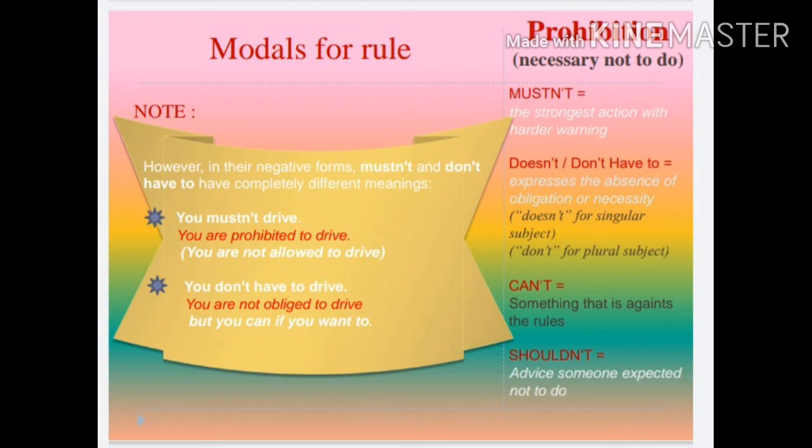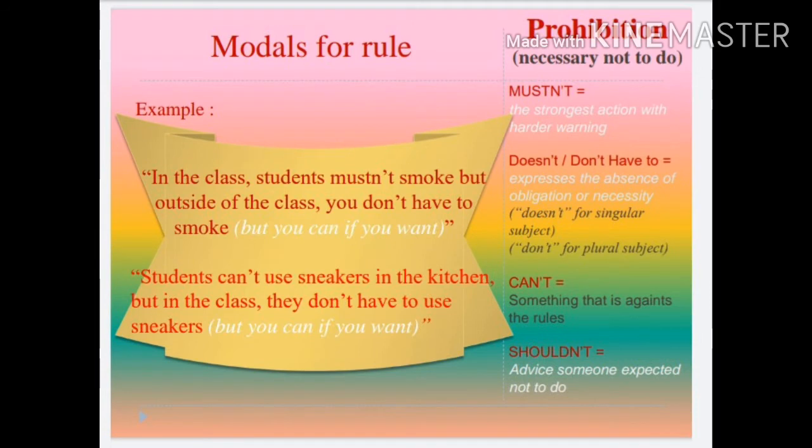Example number 1. In the class, students mustn't smoke, but outside of the class, you don't have to smoke. The sentence using mustn't is a rule that you have to obey. The second sentence, with have to, is also a rule, but you still have a choice if you want to do it.